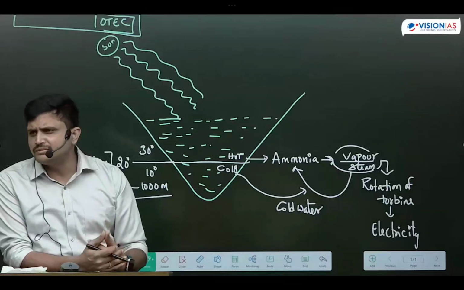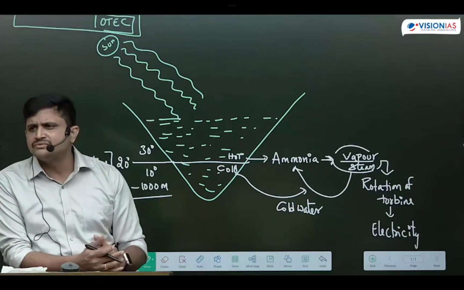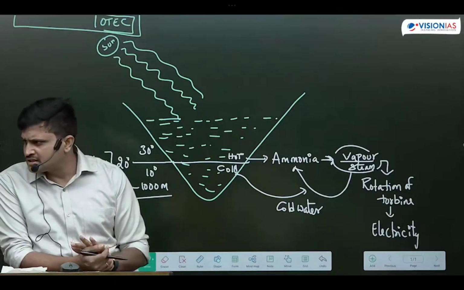So where do we get ammonia? We won't get ammonia from oceans. We will produce it in chemical plants and take the ammonia to the particular areas. We will use ammonia as an intermediate product. Got it? That is what the thing is. Is it clear now? Shall I dictate it?